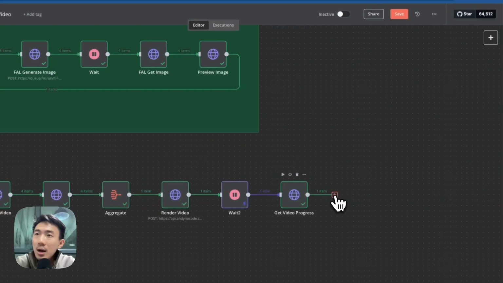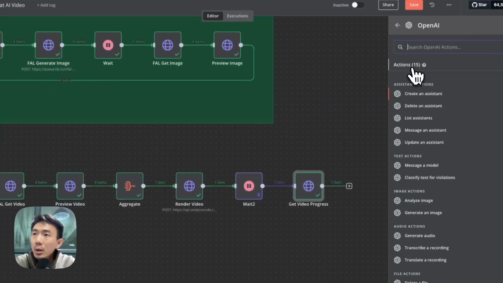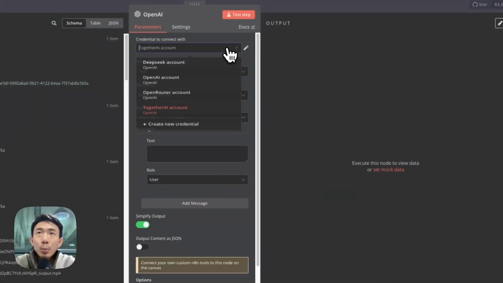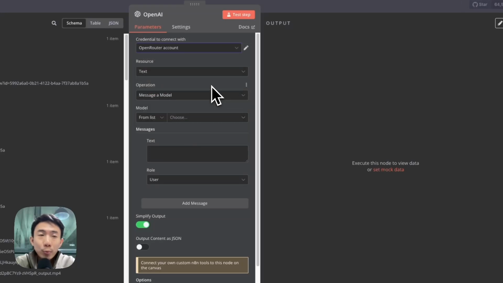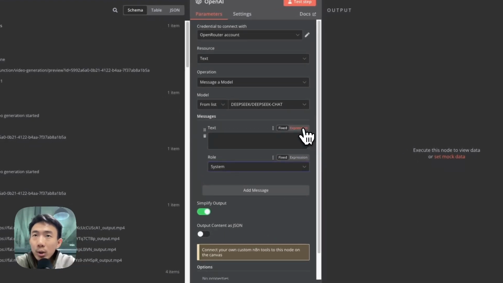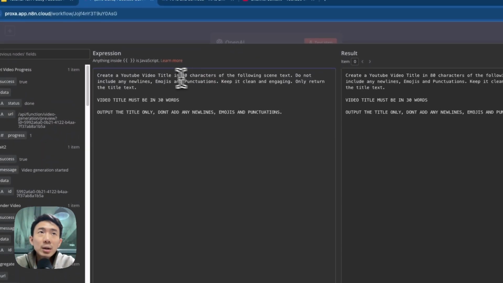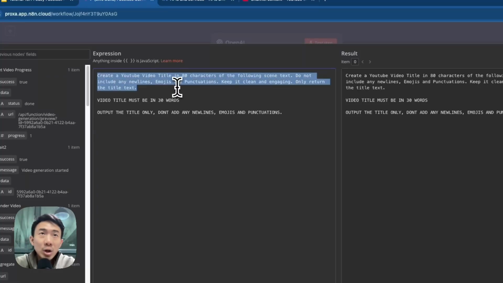All right, we will add another model here for creating the video title for this AI video. So we are going to search for OpenAI. We have the message model here, and we're going to choose the OpenRouter account, which we used for the previous nodes, and we choose the DeepSeek chat model to save costs. So we have the system prompt here first, and then we will click expression for text, and enlarge it, go to our community, copy the system prompt, and paste it here. Basically, it's asking the AI to create the video title in less than 80 characters.